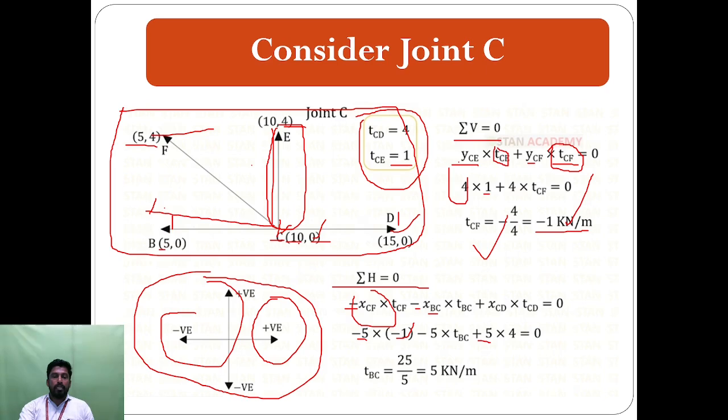So 10 minus 5 is 5 into TBC, plus here consider the joint CD. Here 10, here 15. So 15 minus 10 is 5 into TCD. We know the value of TCD is 4. So substitute this value, we get the TBC value, which comes out to 5 kilonewton per meter.